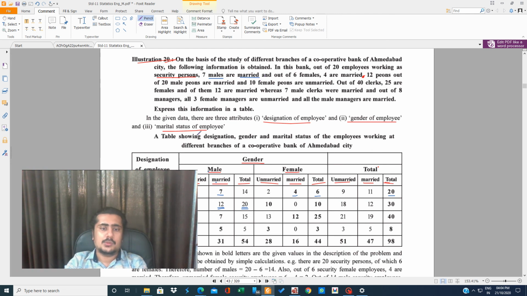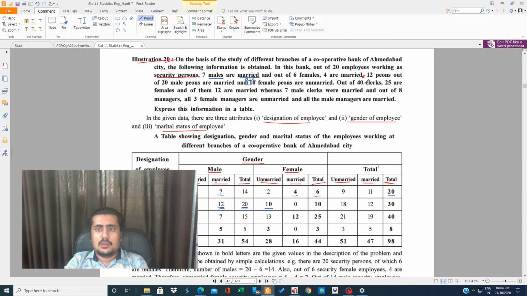So I have underlined in the male column 20 males, in which 12 are married. And 10 females are unmarried. Now there is a slight misunderstanding in the question. In the question it should be: and all 10 females are unmarried. This should be the line.